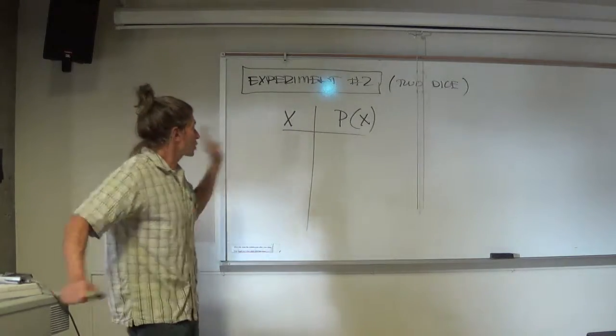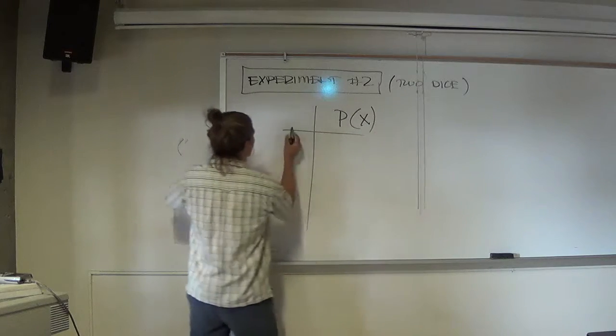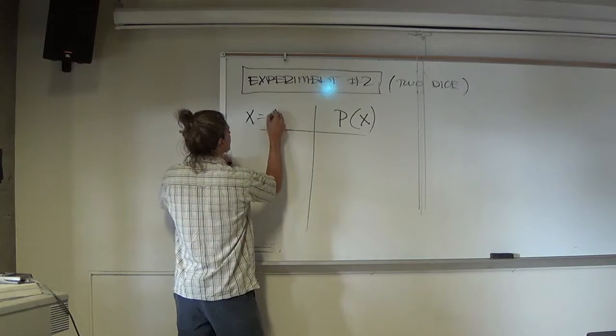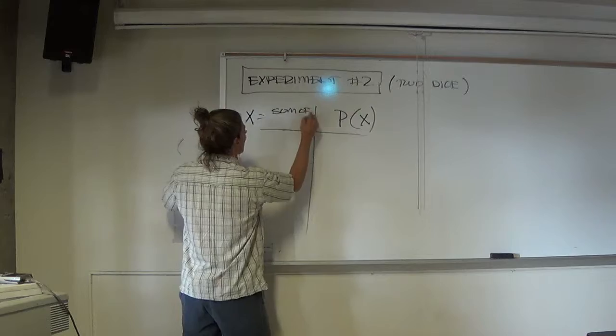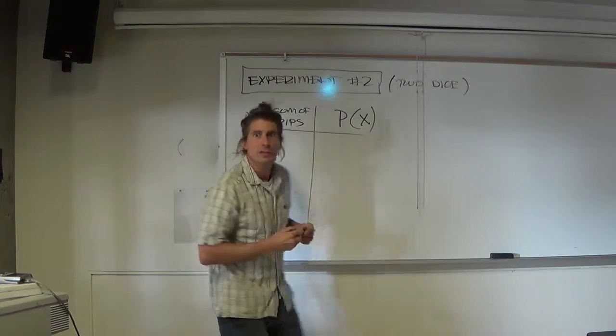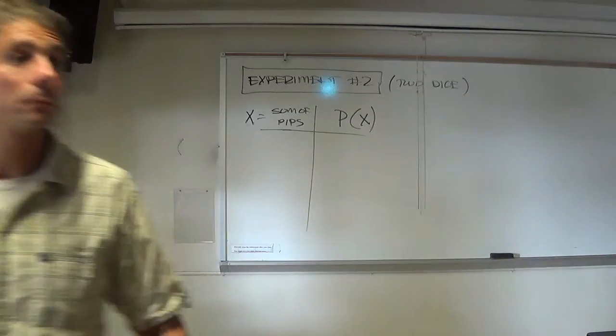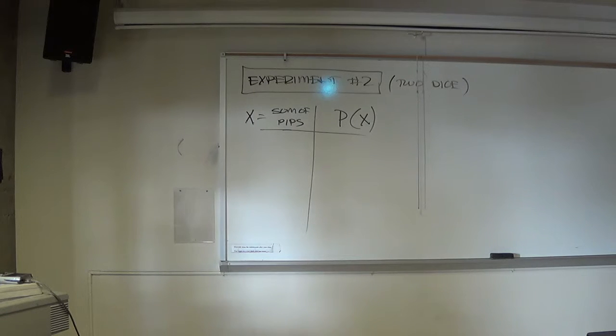So let's start with the random variable x, which is the sum of the pips. What are the possibilities? 1 through 12. Careful. 2 through 12. You can't get 1 anymore because you're rolling 2 dice.